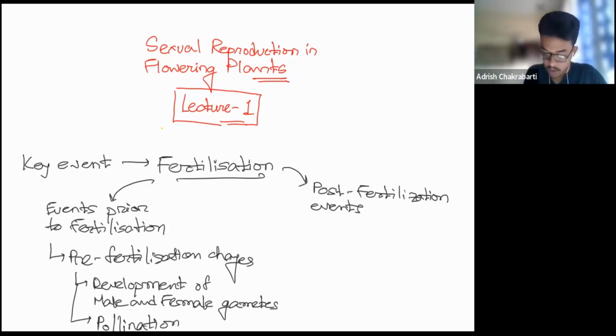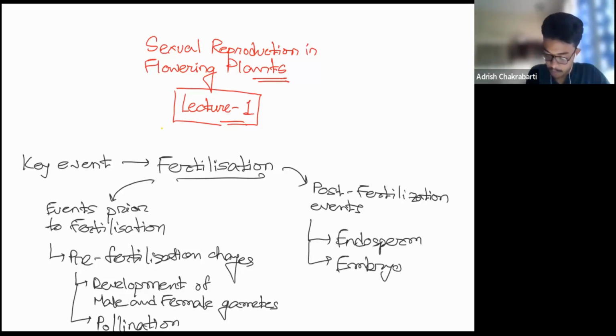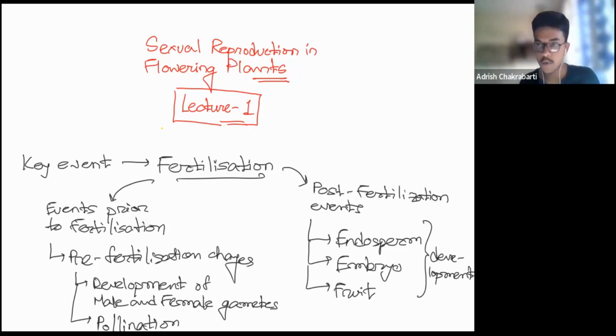First is development of male and female gametes. The male and female reproductive organs will mature. They will produce the gametes. Now these gametes have to come together. This process is pollination. Then fertilization will occur. Then come the post-fertilization events, which are endosperm, embryo, and fruit development. These are the post-fertilization changes that we are going to observe. So now we have a basic idea of how we are going to study this whole chapter.